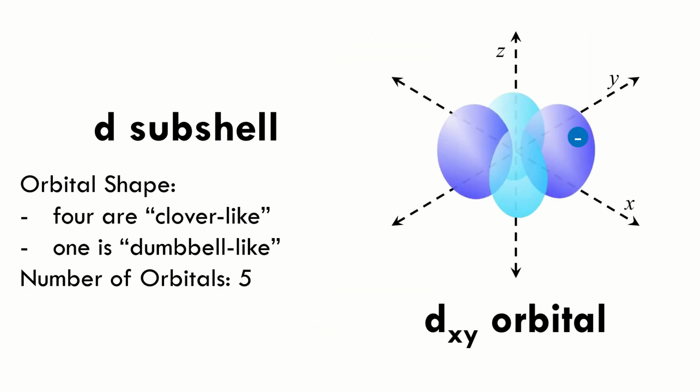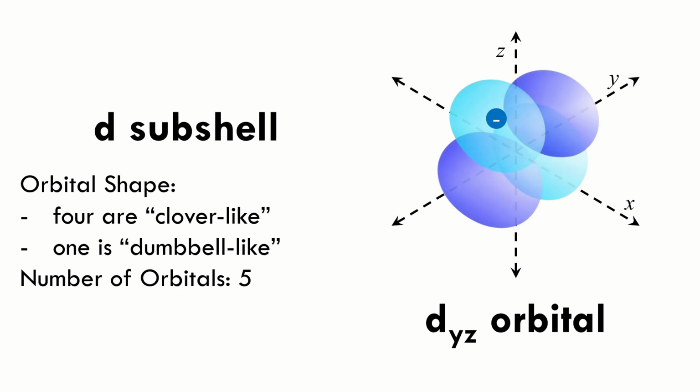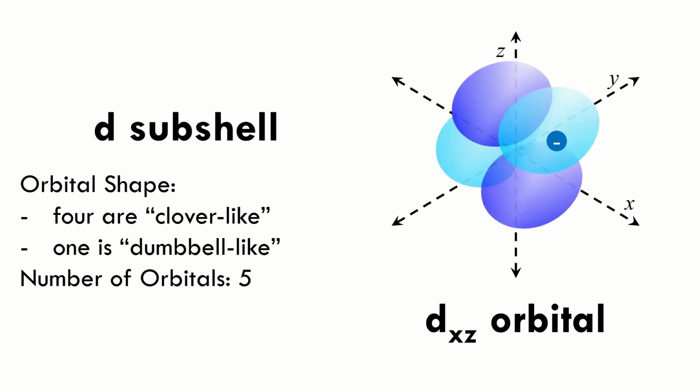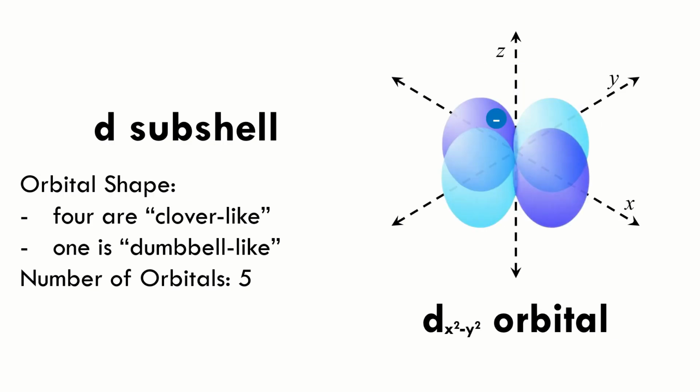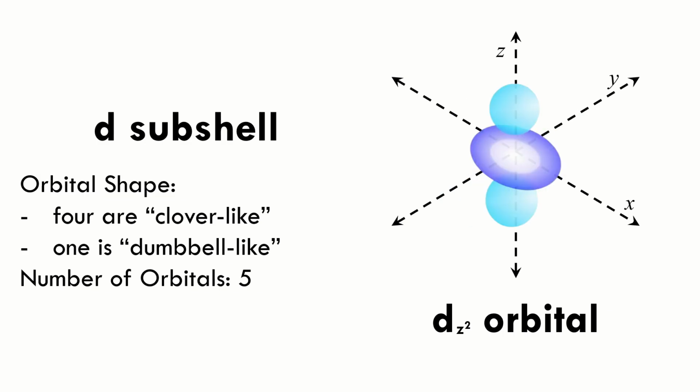The dxy orbital lies on the xy plane. The two other orbitals are named similarly. dyz lies on the yz plane. dxz lies on the xz plane. dx squared minus y squared also lies on the xy plane like dxy, but its lobes are aligned with the x and y axes. And lastly, we have dz squared, the dumbbell that lies on the z-axis.